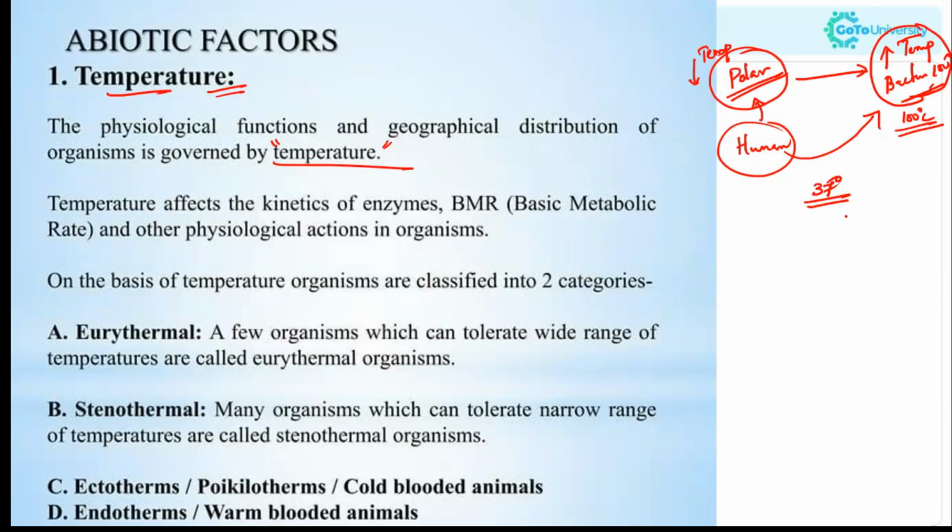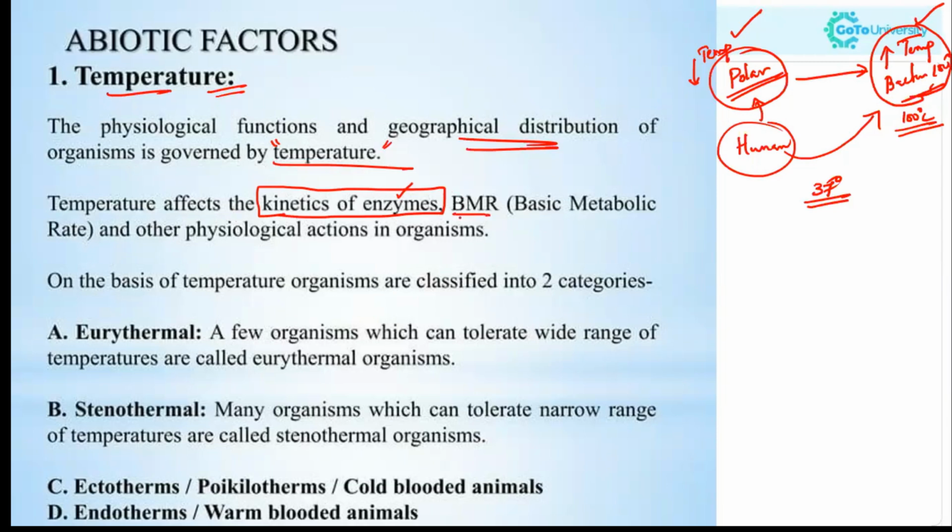And second is the geographical distribution. Based on temperature, organisms are distributed geographically as well. We have organisms which live in polar regions as well as in higher temperature regions, the extreme areas, the extremophiles. Temperature also affects the kinetics of enzymes. For our metabolism we need enzymes, and enzymes need an optimum temperature to be active, to catalyze reactions.